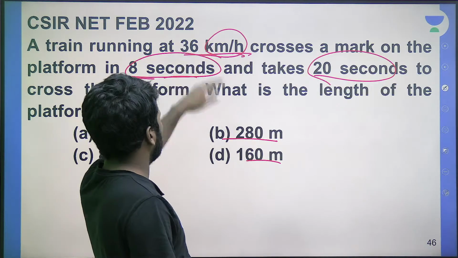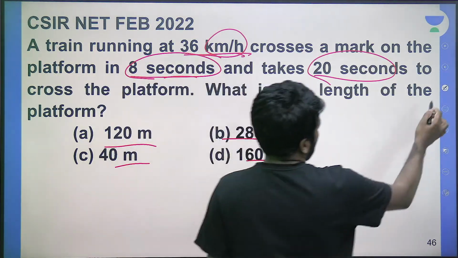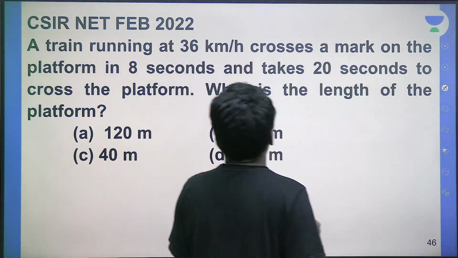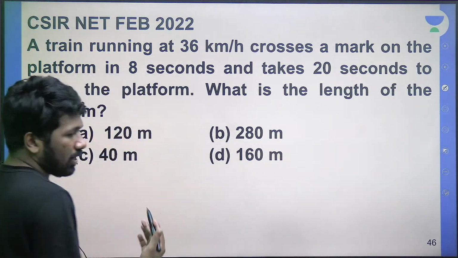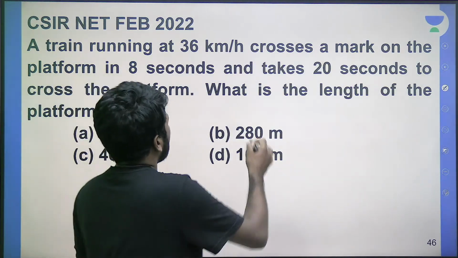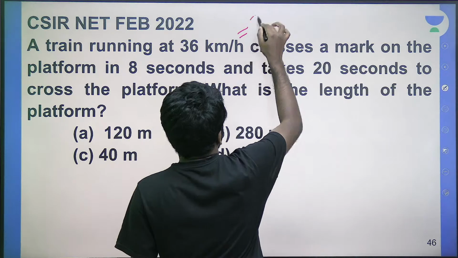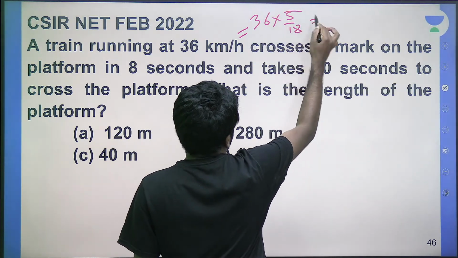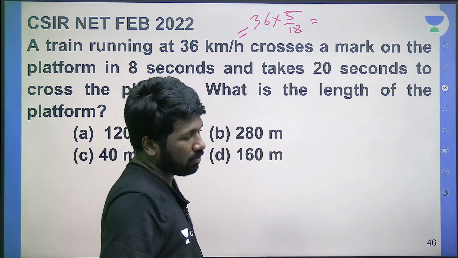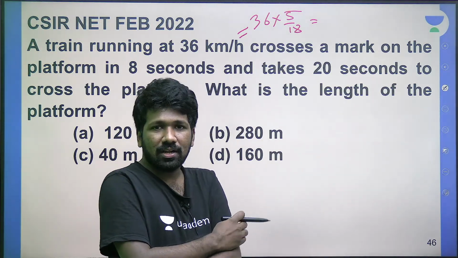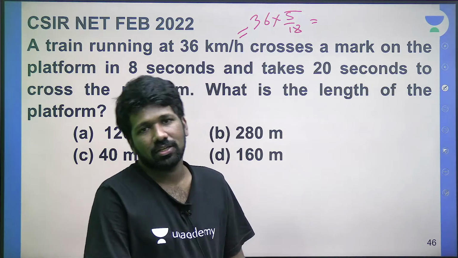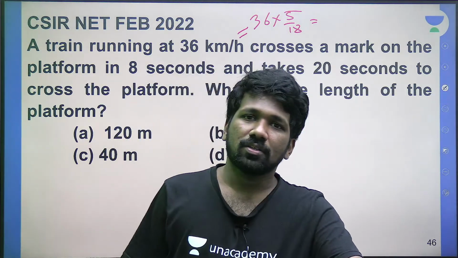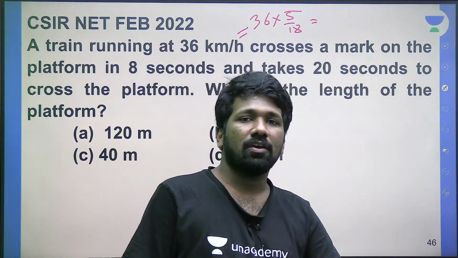The best thing to do is convert kilometer per hour, because you only have to convert one time. Otherwise you have to convert it and then convert it back. So to convert 36 kilometer per hour into meter per second, multiply by 5/18, because 1 kilometer is 1000 meter and 1 hour is 60 into 60, 3600 seconds. So 1000 by 3600 is 5/18.